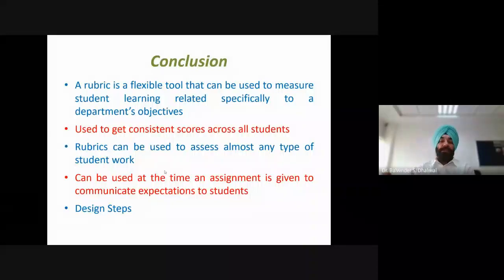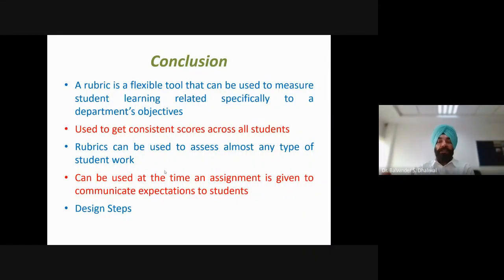It should be given to the students at the time of assignment, so that we can communicate expectations to the students. This is helpful before evaluation, and even after evaluation it can be used for effective feedback on the student evaluation. Then we have discussed certain design steps which we should take care of while creating the rubrics.